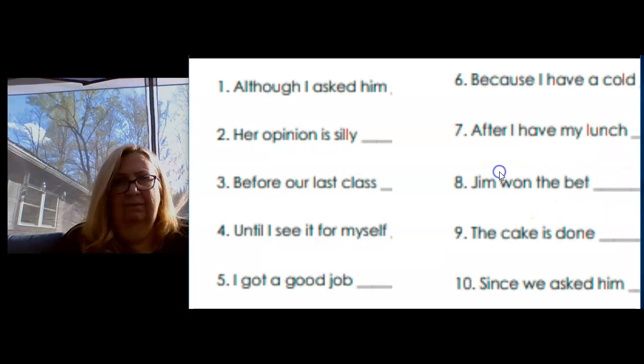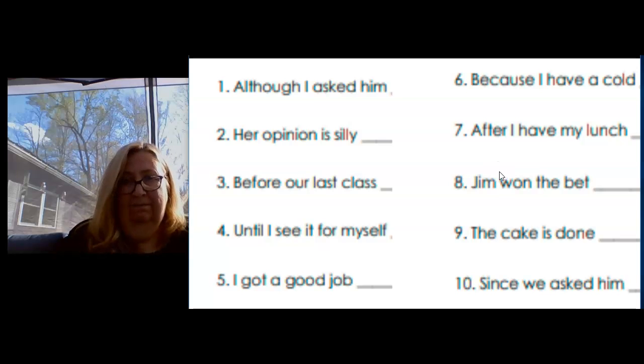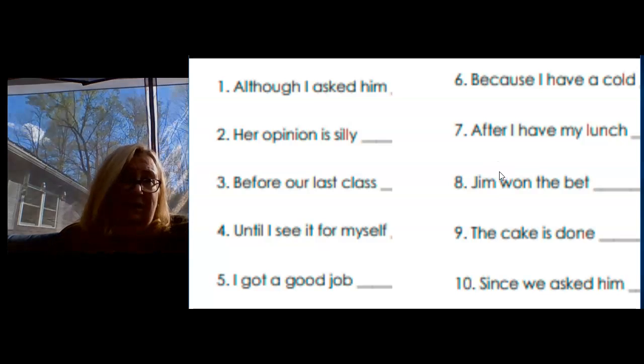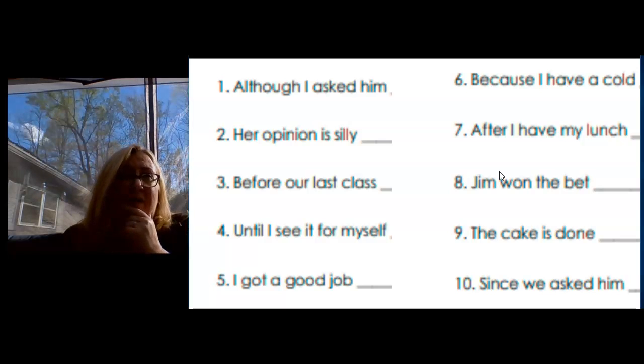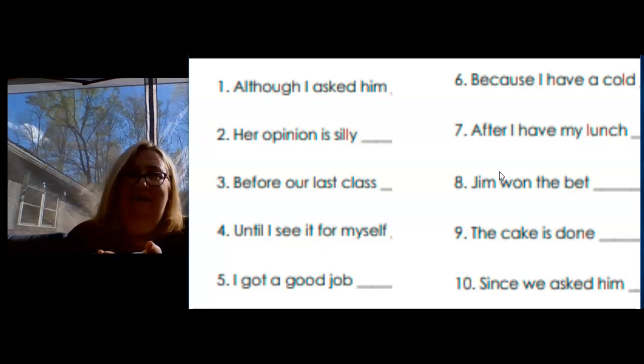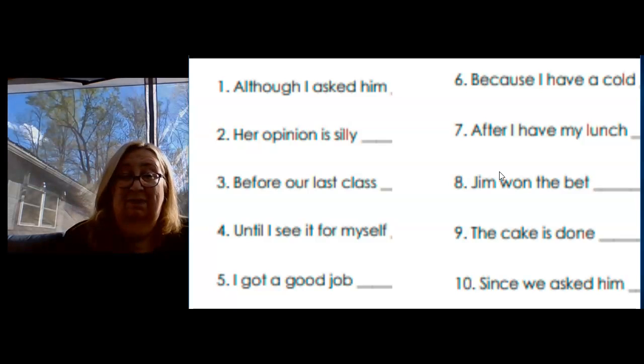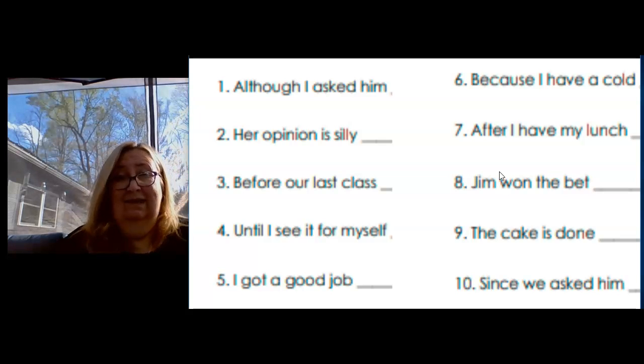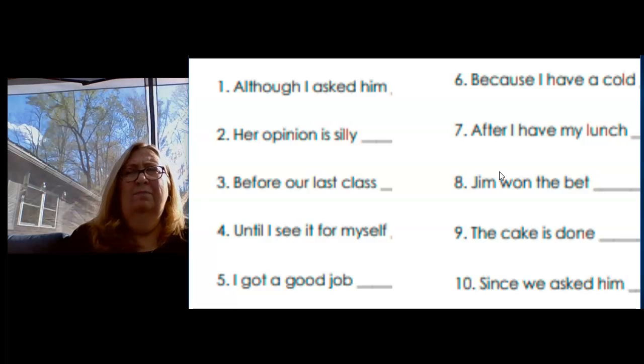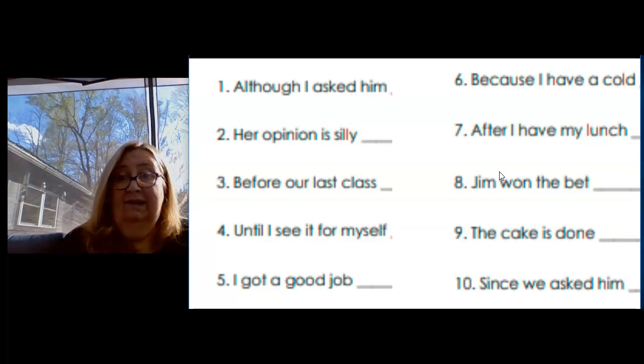Let's look at some examples. Although I asked him. It's not a sentence all by itself. That's a dependent clause. It's going to depend on whatever comes before or after to make it a complete thought. He didn't show up to the dance, although I asked him. So he didn't show up to the dance, that's a sentence all by itself. That would be an independent clause. And it makes sense with although I asked him, but although I asked him doesn't make sense all by itself. Okay? Her opinion is silly. That's a complete sentence. So that's an independent clause.